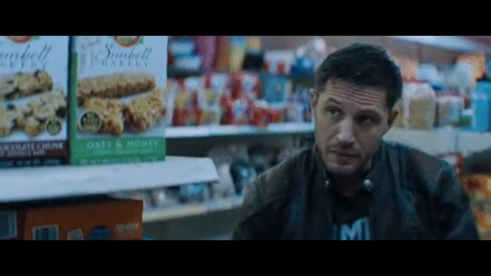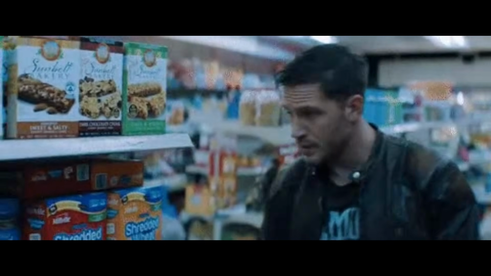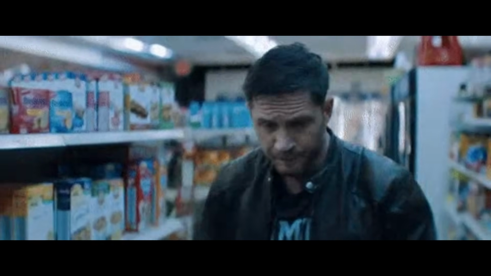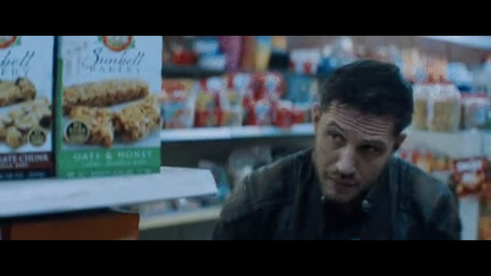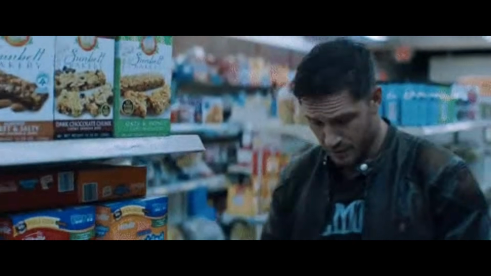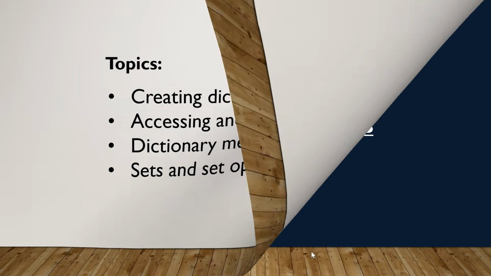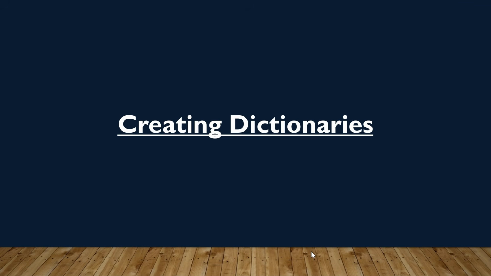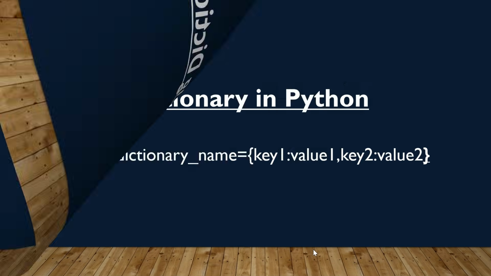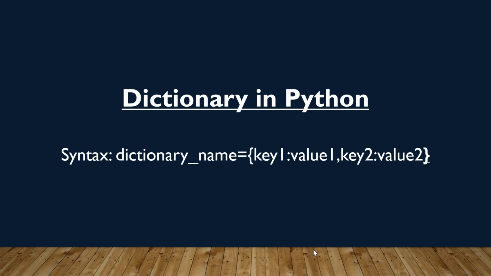Imagine Ravi owns a grocery store and wants to digitalize the way he keeps track of each item using Python. He uses dictionaries and sets to manage the products, prices, and their categories. First, let's see creating dictionaries with an example. A dictionary is used to store data as key-value pairs. Each key must be unique and the value can be of any data type. This is the syntax for that.